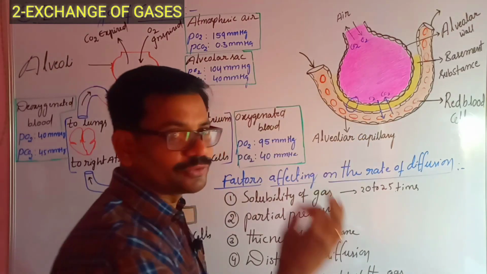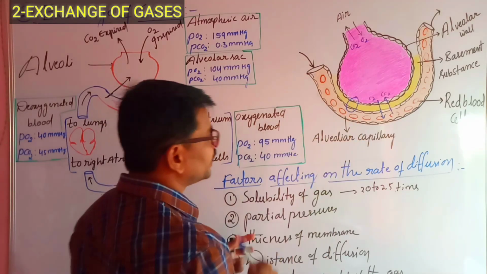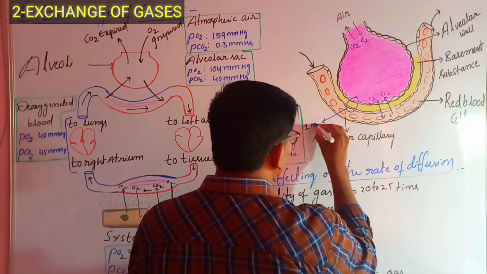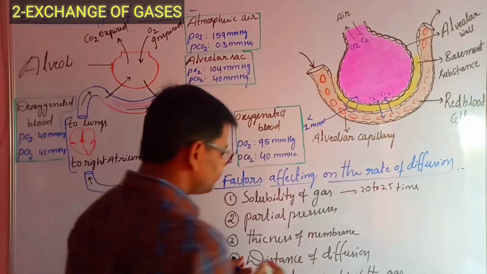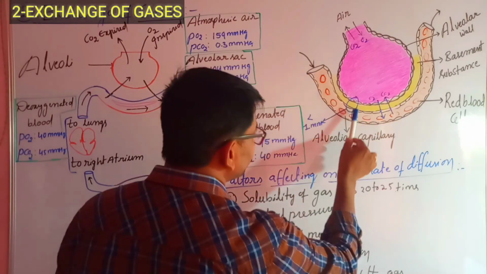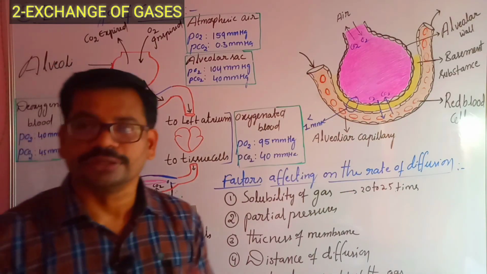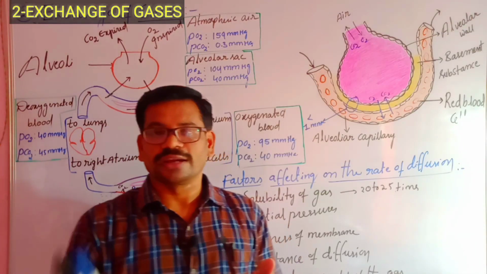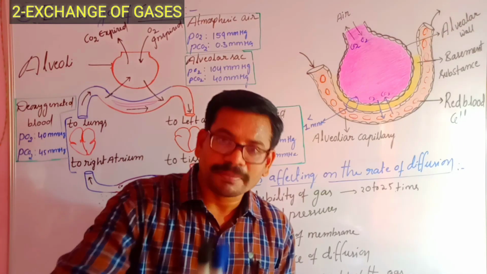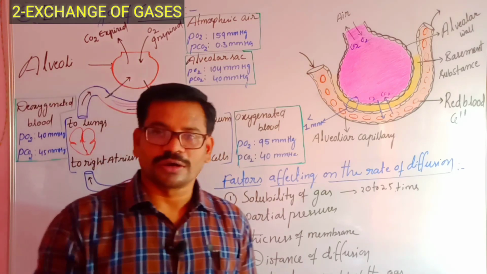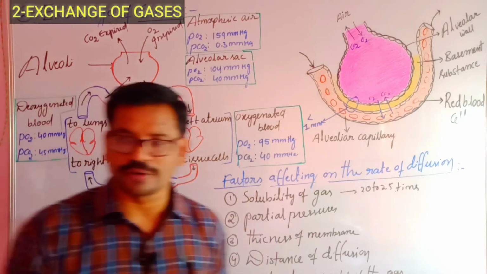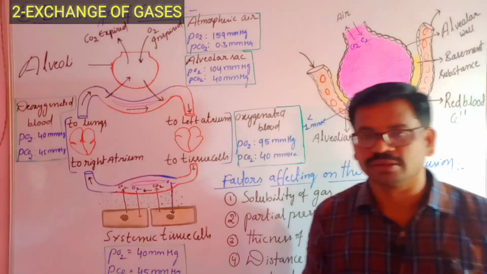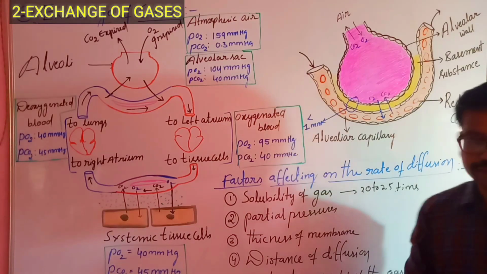Now, the thickness of this respiratory membrane is less than 1 millimeter, right? So it is very favorable for exchange of gases. What do we mean? The more the thickness of the membrane, the less the rate of diffusion; the thinner the membrane, the more the rate of diffusion. For efficient diffusion, the membrane should be very thin, so it is very favorable for exchange of gases.